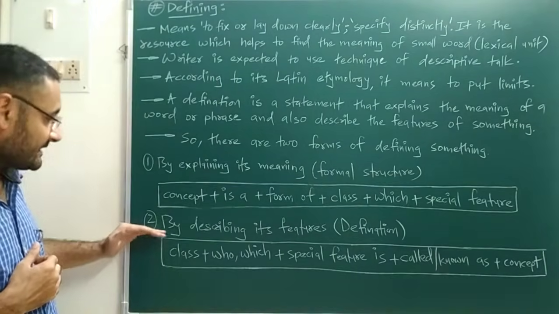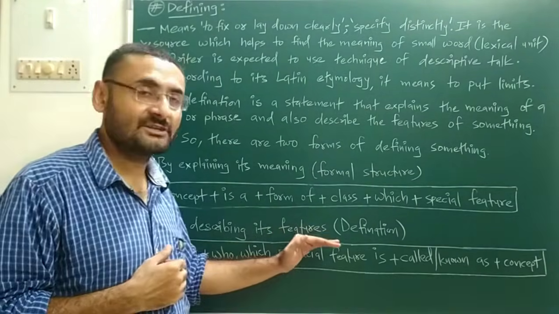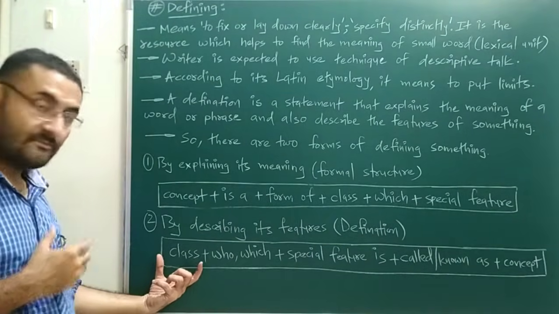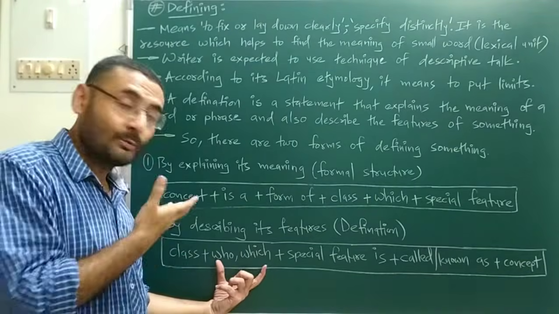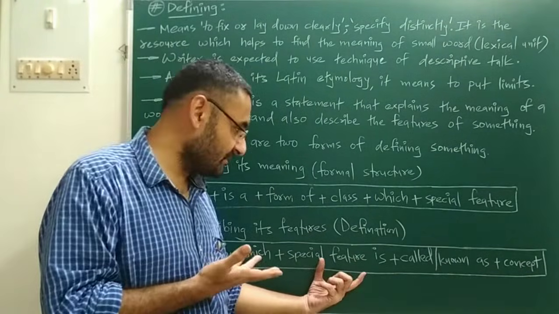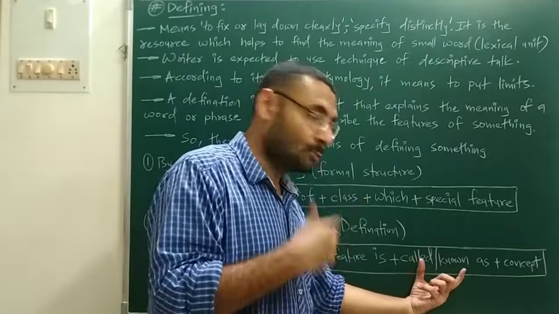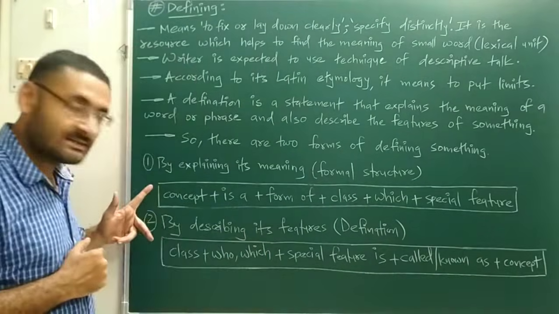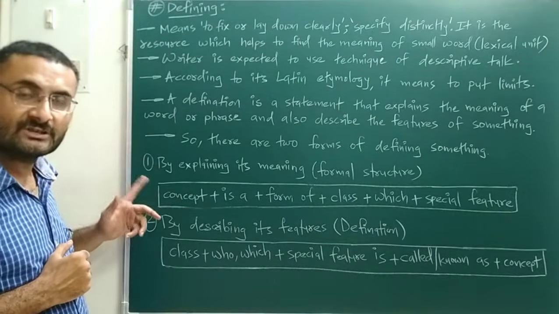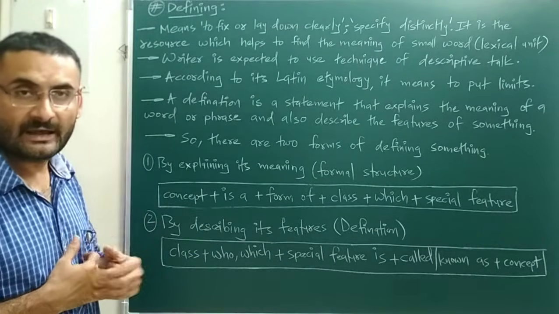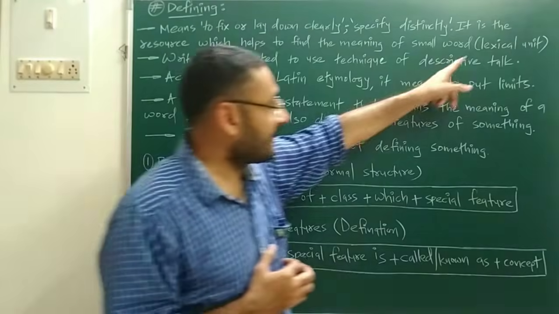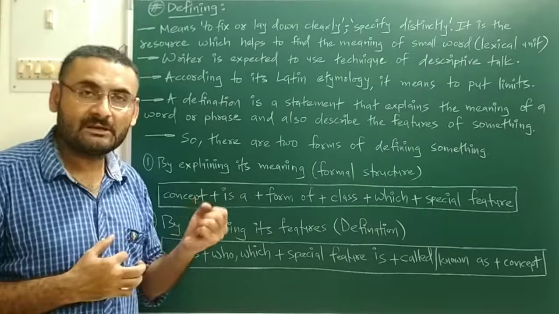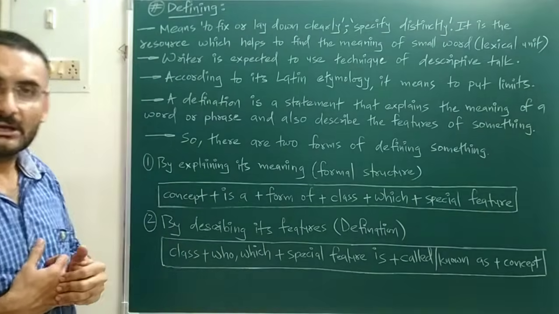The second structure is by describing its features in the definition, which is the descriptive structure. First you discuss the class, then who is using it, the special features, what it is called, and the concept behind it. These two structures are there. By using either one you can define any topic or any lexical unit, which is a small word. I hope the meaning of defining is clear to you.